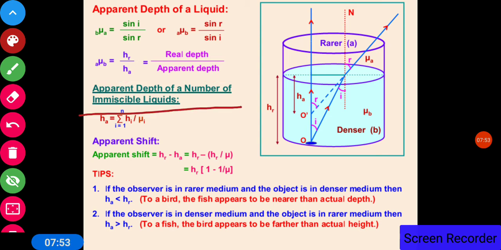Now let us find the relation for apparent depth in the case of immiscible liquids, meaning that in place of water there are two or three liquids which are not mixing.